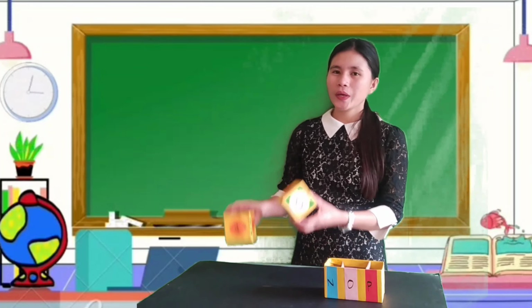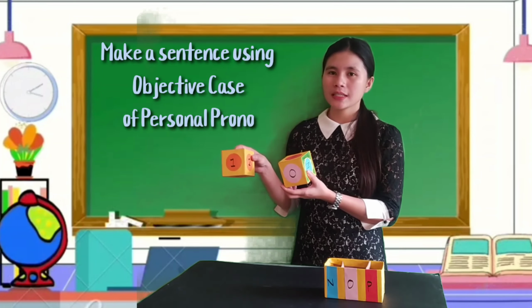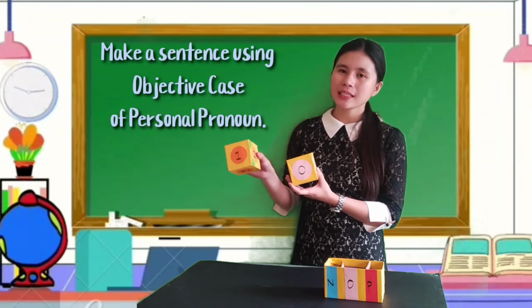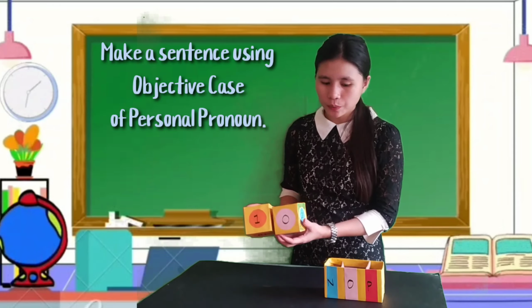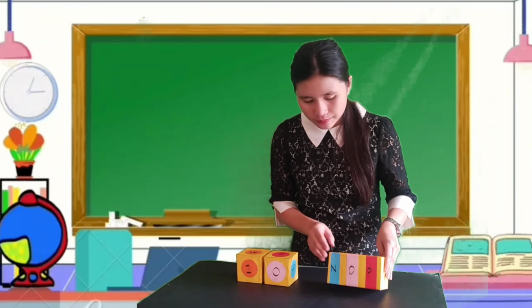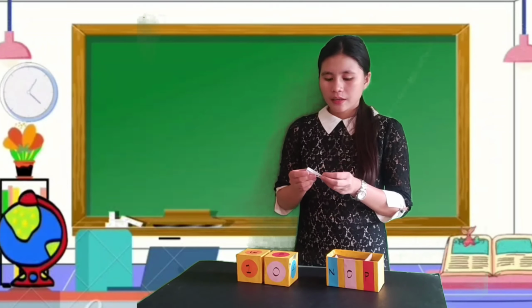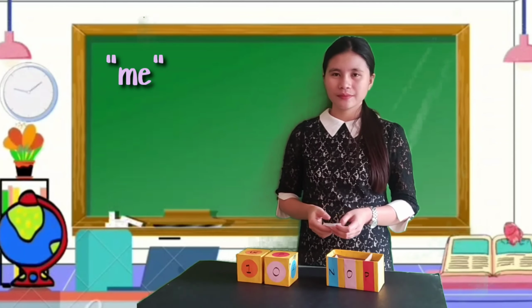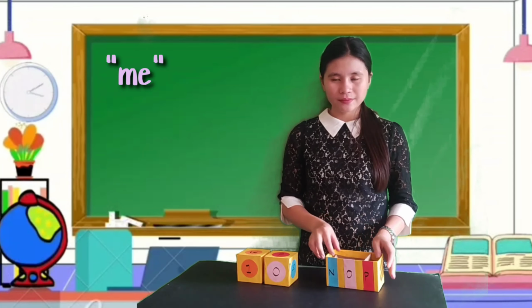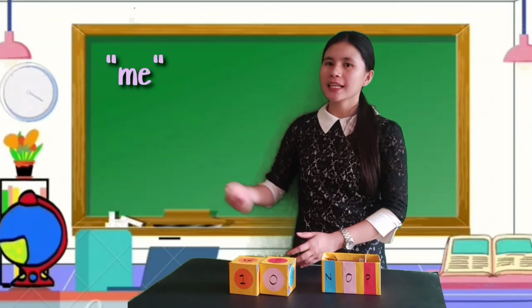And now, we have the number 1 and the objective case. You are going to give me one sentence using the objective case. And the word you are going to use is the word me. Now, you are going to use me in a sentence.